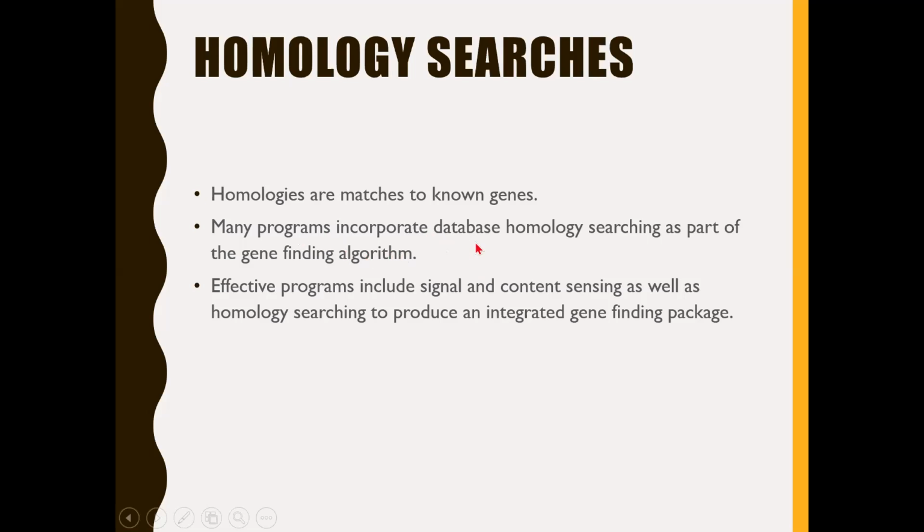Many programs incorporate database homology searching as part of the gene finding algorithm. Though these algorithms are different, whether it is signal sensor, content sensor, or homology search, these days many of the effective gene finding programs include a combination of all these three algorithms, signal sensing, content sensing, as well as homology searching, in order to produce an integrated gene finding package. An integrated gene finding package would be produced if you combine the features of all these three different algorithms.